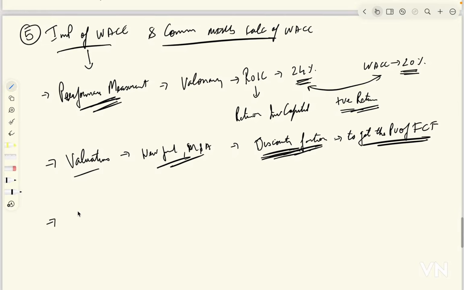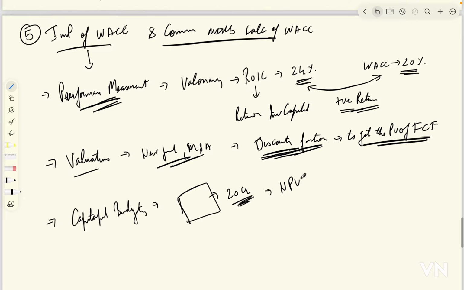The third part is the capital budgeting part. Let's say a company wants to acquire a new machine which costs around 20 CR. The company wants to do an analysis and calculate the net present value, NPV, which is calculated as present value of cash inflow minus present value of cash outflow.